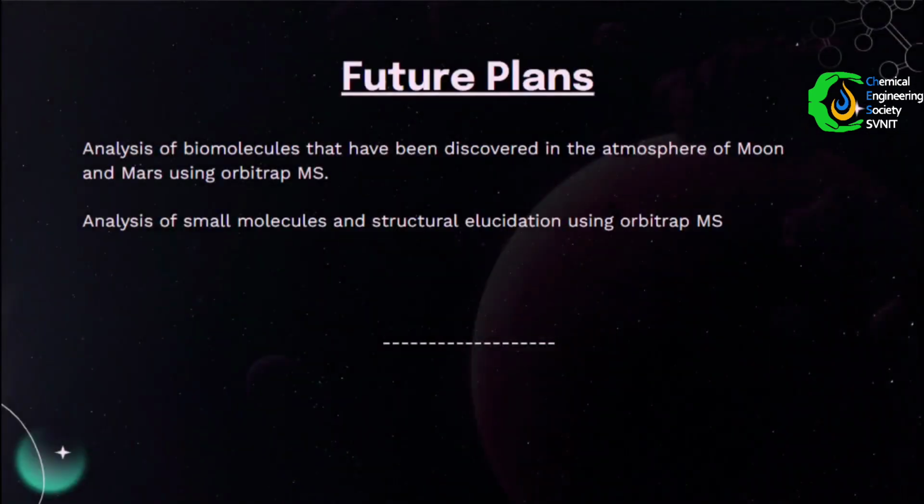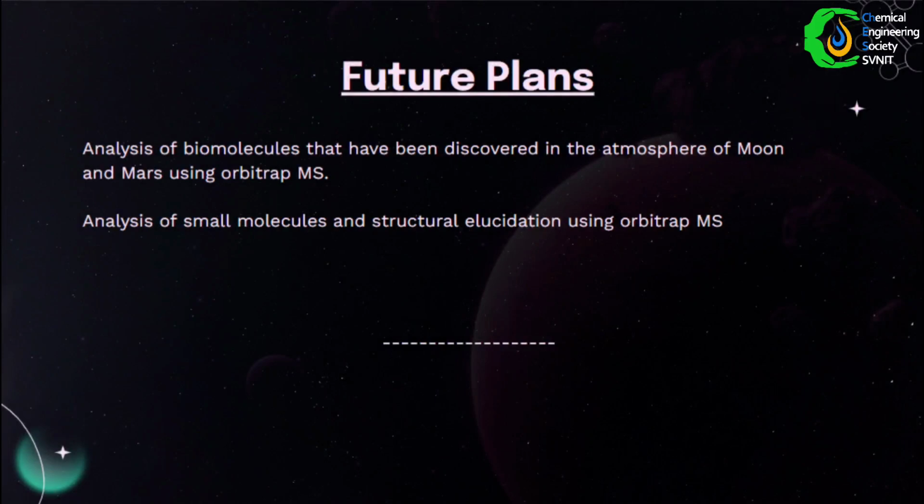That was all about our process flow. Our future research plan includes analysis of biomolecules that have been discovered in the atmosphere of the Moon and Mars using Orbitrap mass spectrometry, and analysis of small molecules and structural elucidation using Orbitrap mass spectrometry.